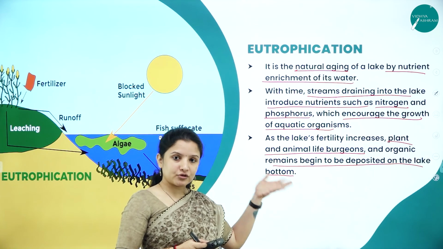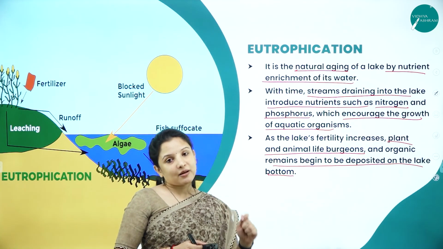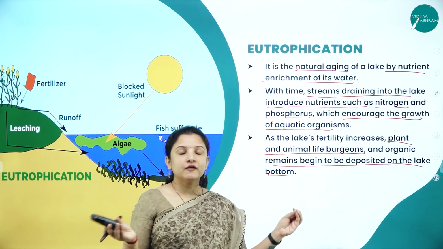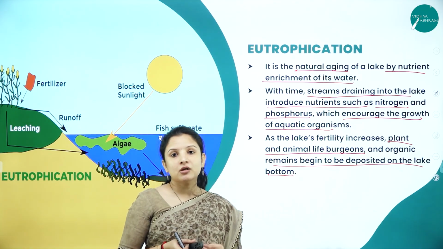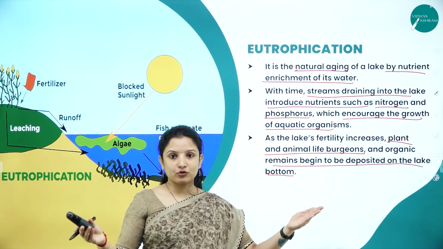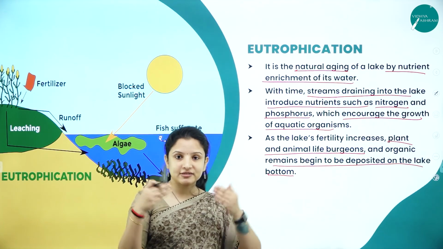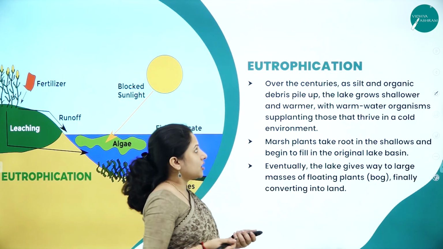But in the case of eutrophication, which is occurring because of water pollution, it will take place within a few years itself. Why? Because of the nutrients such as nitrogen, phosphorus and all that entering into the lakes, it will promote the excessive growth of plants and animals. When these plants and animals die, they add on to the sediment of the lake, and therefore it will result in eutrophication.